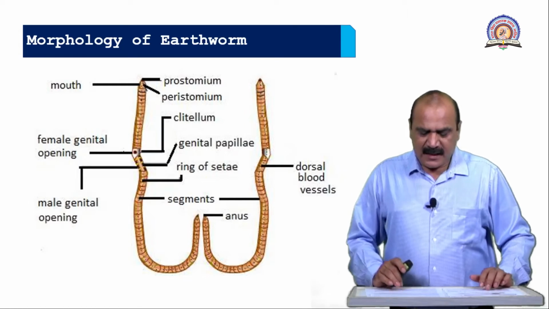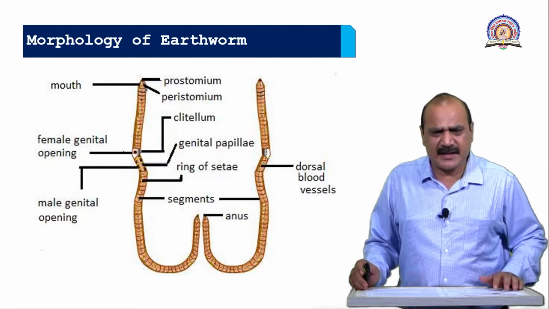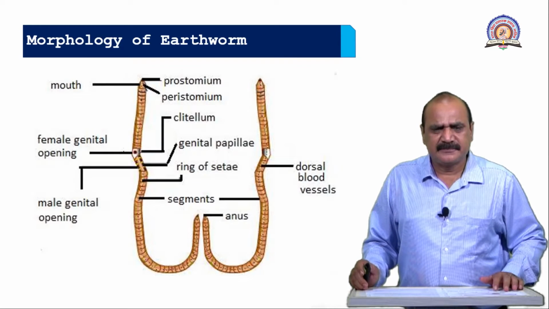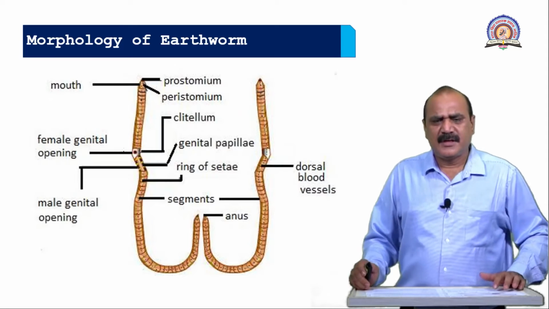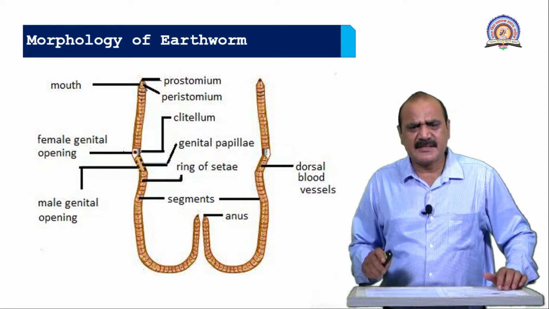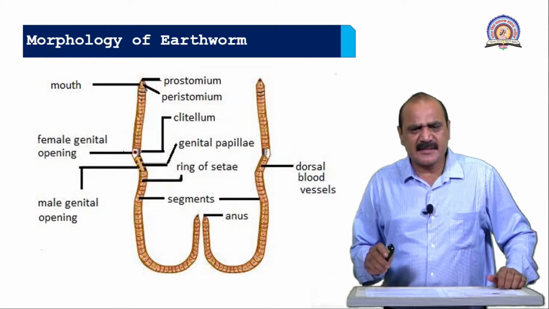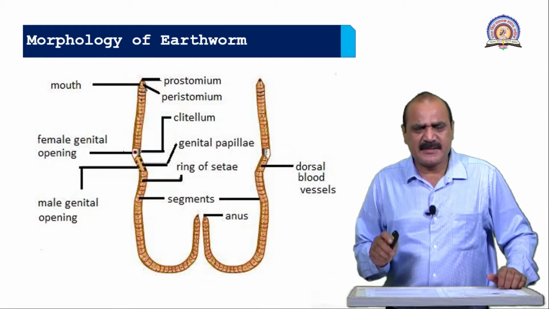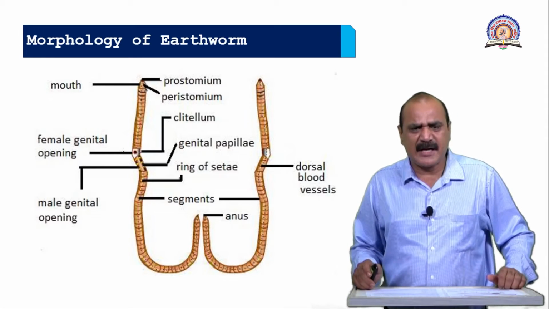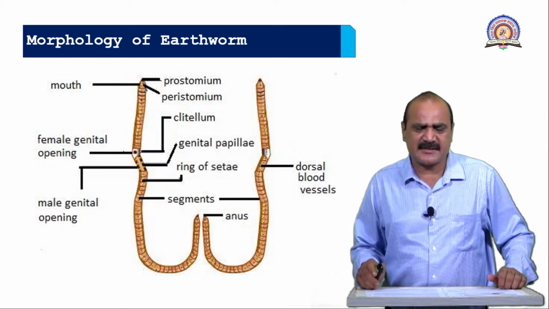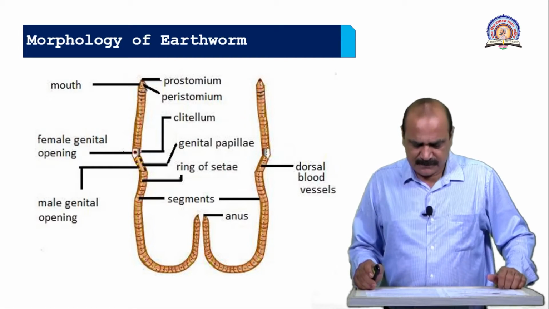Externally, a non-cellular cuticle is present. The body is covered by the cuticle, and below the cuticle is the epidermis. Here the dermis is absent because this is an invertebrate animal, and the epidermis is single layered. It is made up of glandular epithelium, and mucous glands are also there, which are responsible for secreting mucus.